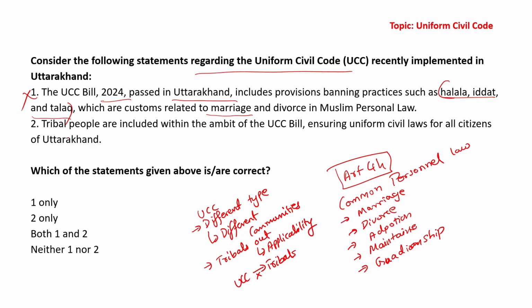Second statement: tribals are included within the ambit of Uniform Civil Code, ensuring uniform civil law for all the citizens. This statement is wrong. The first statement I said is wrong, but I'm so sorry, it is correct. The second statement is incorrect. Our answer will therefore be A, only one.